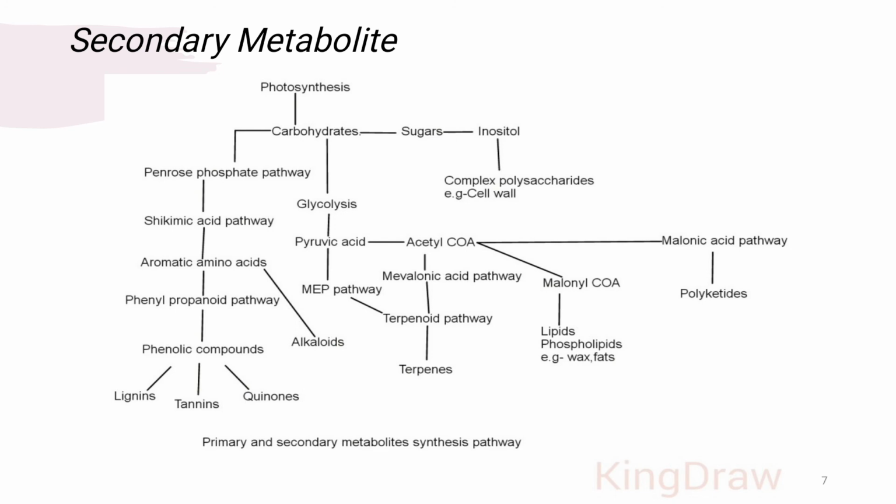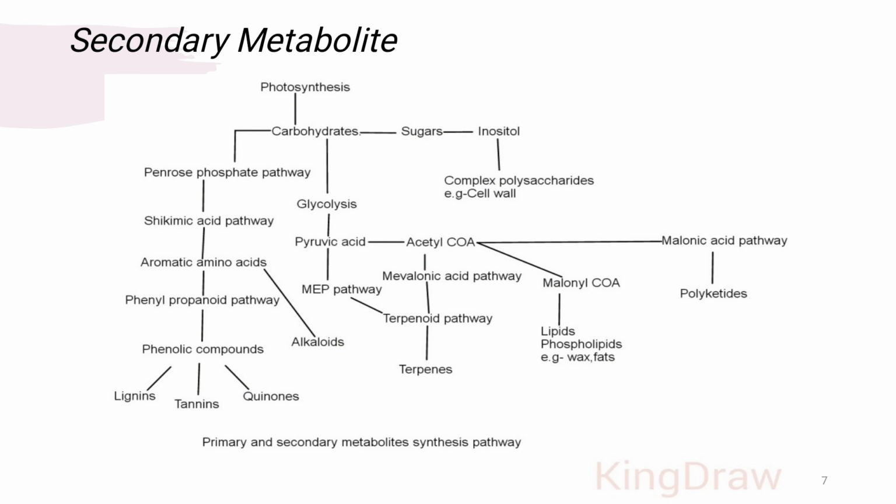Now, how are primary and secondary metabolites interrelated? What are examples of secondary metabolites? Glycosides, alkaloids, terpenoids, flavonoids, steroids, resins, tannins. These all are secondary, polyphenolic compounds. From primary to secondary, how it is correlated, we can see in this slide.